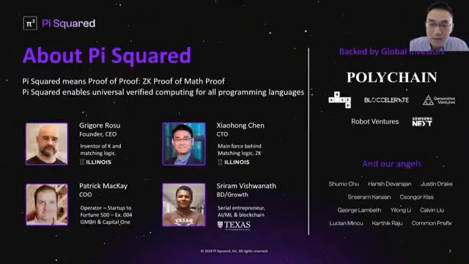Before I start, I'd like to talk a bit about us. We are a new startup established at the beginning of the year. Our company name PySquared stands for proof of proof. So pi means proofs, and we are dealing with two types of proofs: zk proofs and mathematical proofs. So that's why we named our company PySquared.